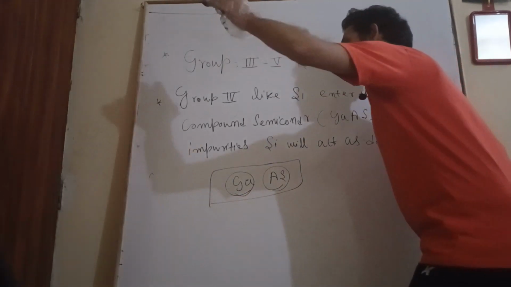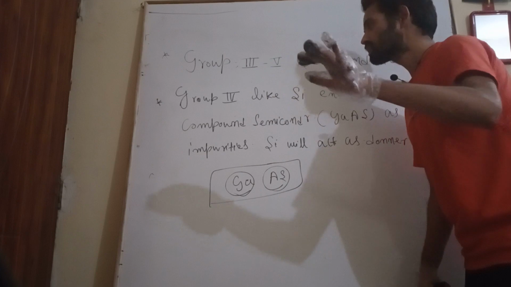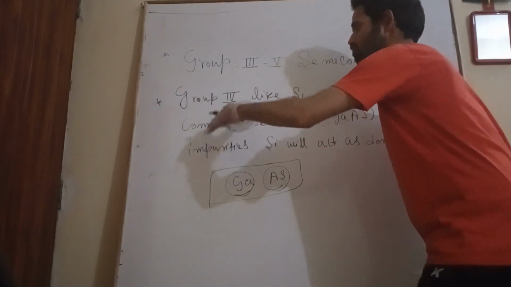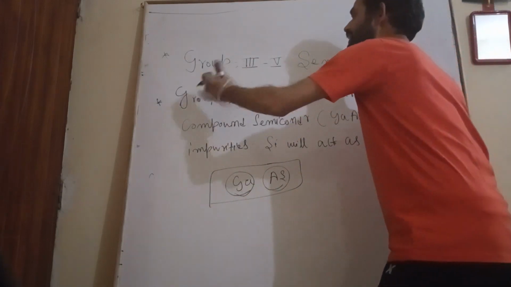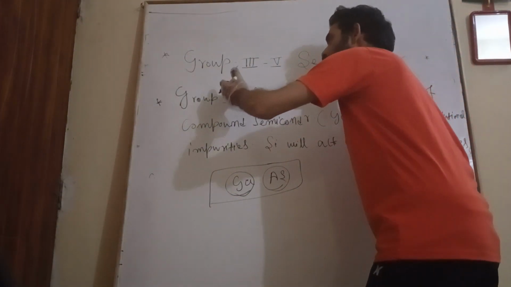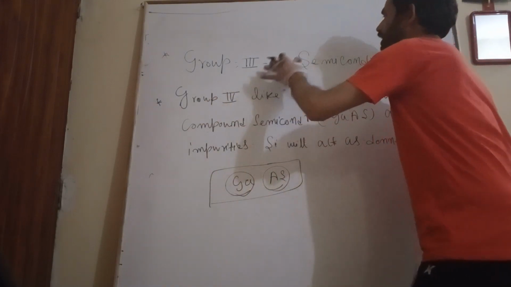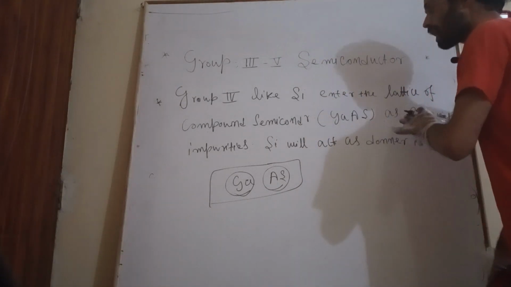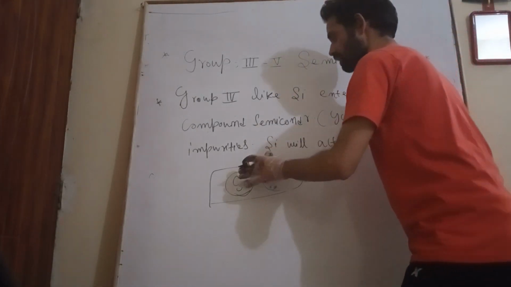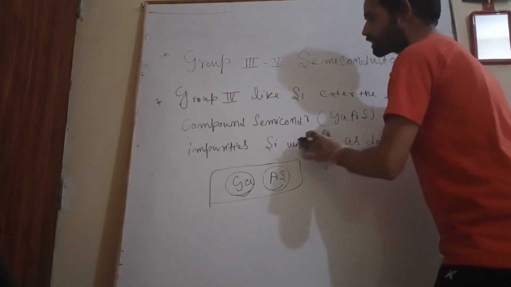In the first case we entered the group second and group sixth elements as substitutional impurities into gallium arsenide. Now we are entering the group fourth element into the lattice of compound semiconductors such as gallium arsenide.